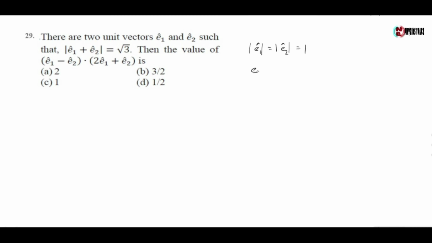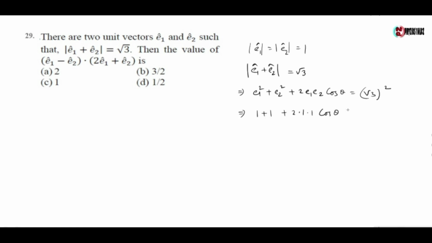Now given that mod of e1 plus e2 equals root 3, which gives e1 square plus e2 square plus 2 e1 e2 cos theta equals root 3 whole square, where theta is the angle between e1 and e2. This gives 1 plus 1 plus 2 cos theta equals 3, which gives 2 cos theta equals 1, or cos theta equals half, which gives theta equals 60 degrees.